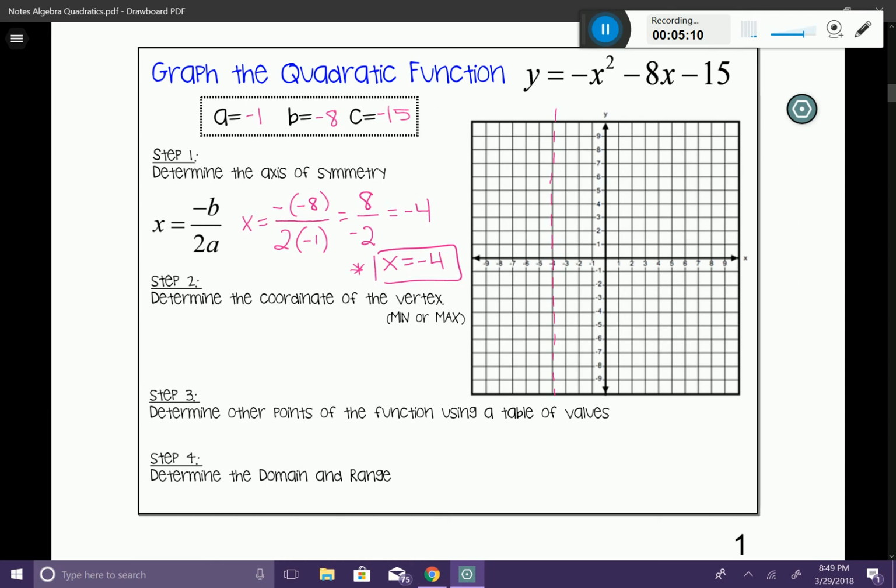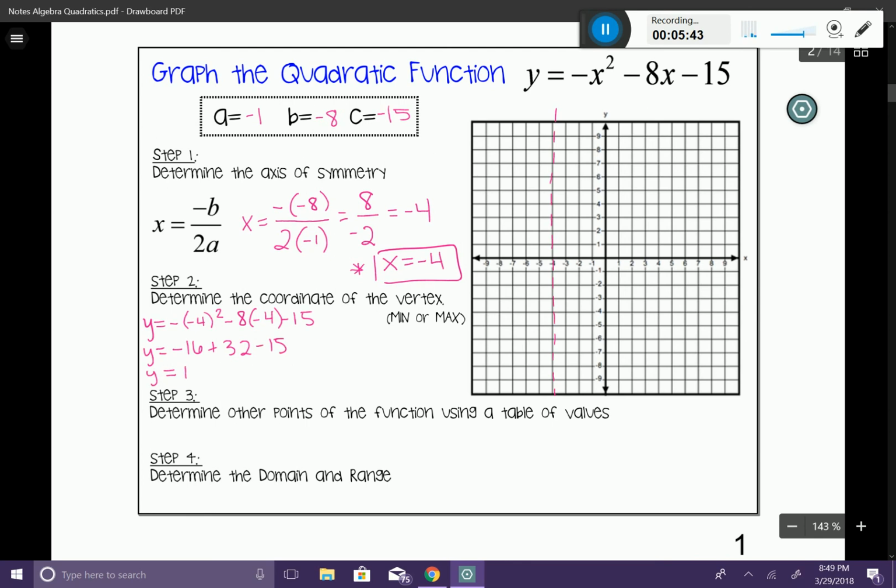If we have an x value of -4, let's substitute that into our equation. So I'm going to say that y equals -4 squared minus 8 times -4 minus 15. If I substitute those values in there, I can simplify that right on my calculator. So I have -16 plus 32 minus 15, and I can simplify that again to 1.